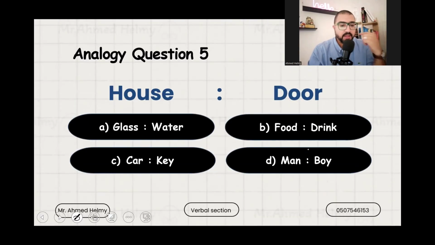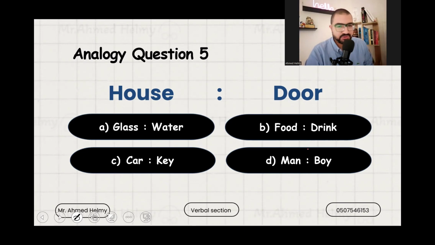Let's carry on. Then we have house and door. What do you think? You have 5 seconds. Okay. We can say the relation here is part to whole. Is the house part of the door?